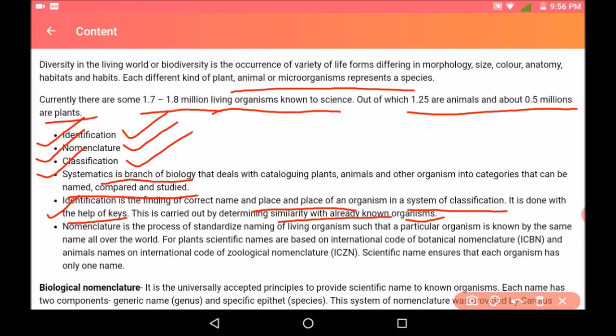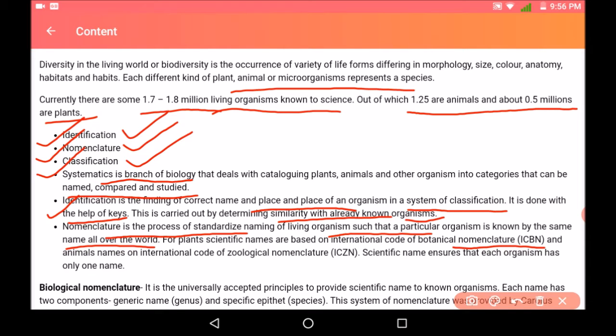Next is nomenclature. Nomenclature, we know, is a process of standardized naming of living organisms, such that a particular organism is named by a particular name all over the world. For plants, scientific names are based on the International Code of Botanical Nomenclature.